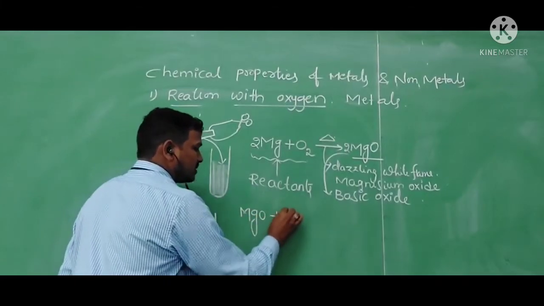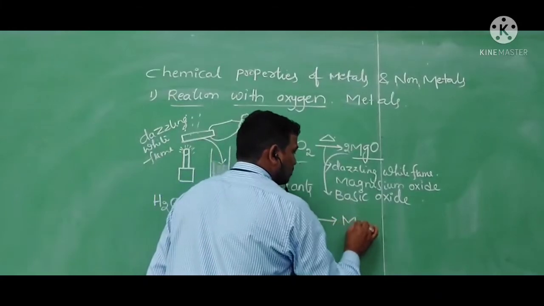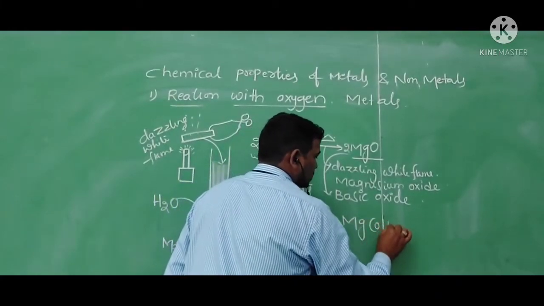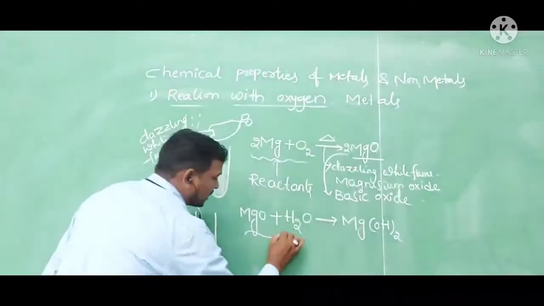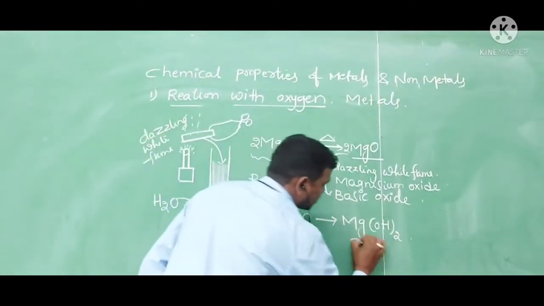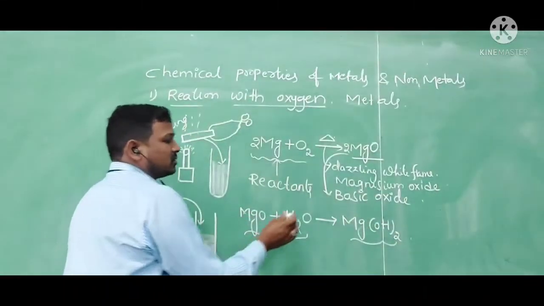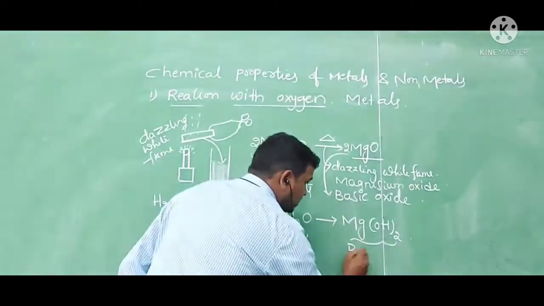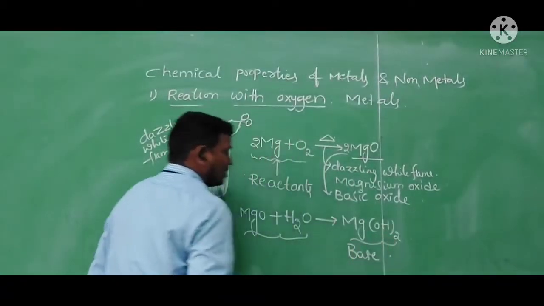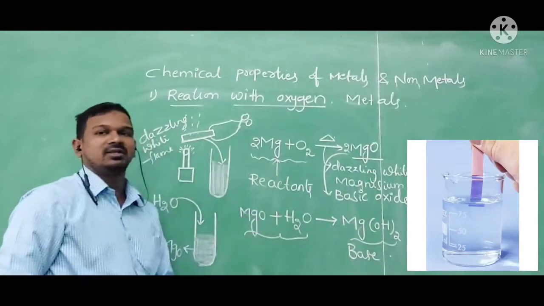Magnesium oxide plus H2O gives magnesium hydroxide. Here these are the reactants and this is the product. When they react with each other, it produces magnesium hydroxide. This is base in nature. How can we prove it is base in nature?